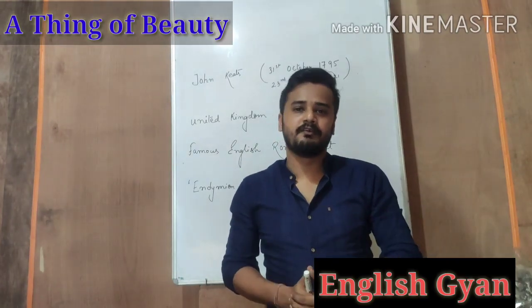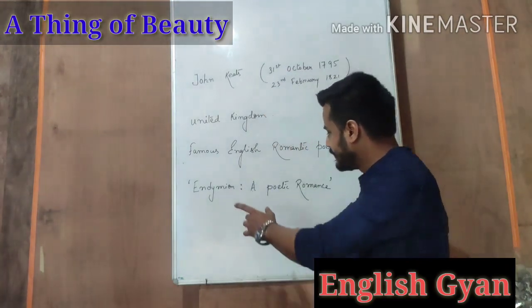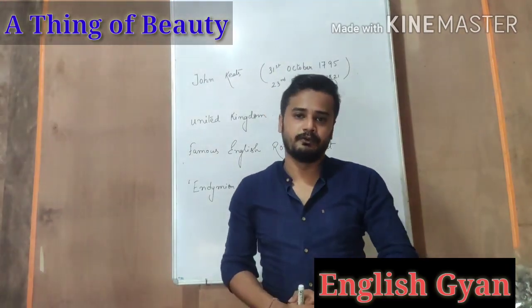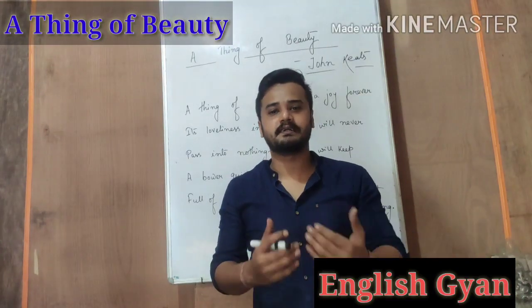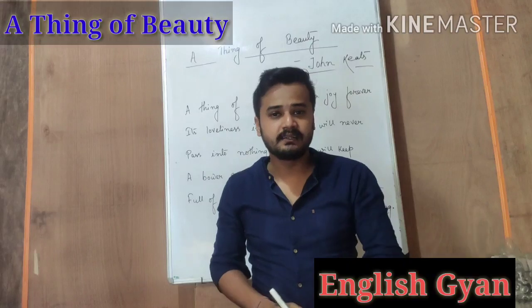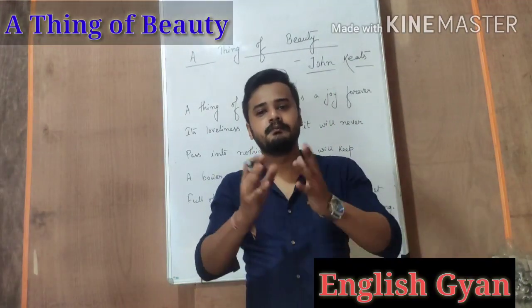So this poem, A Thing of Beauty, is an excerpt, a small part of the poem Endymion, a poetic romance, which was composed by John Keats. In this poem, John Keats describes beauty, and as the title suggests, a thing of beauty, he will tell us about the beautiful things.